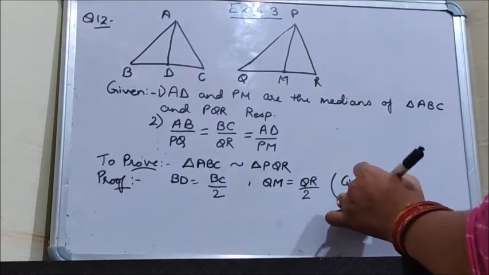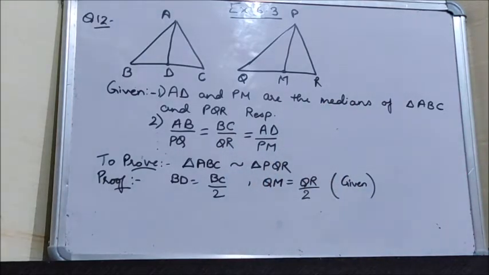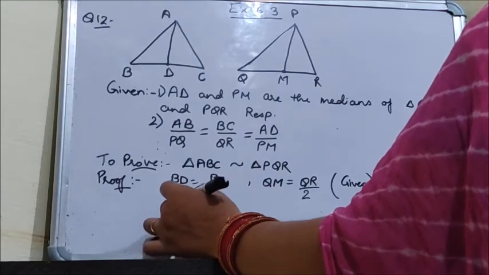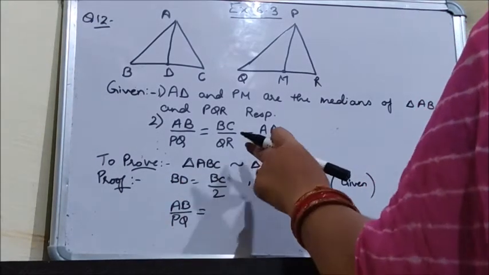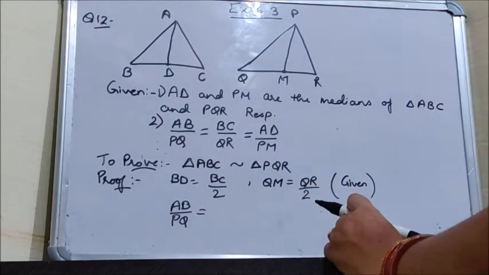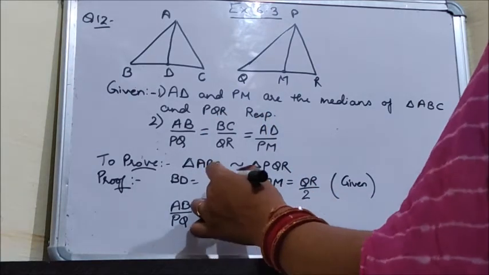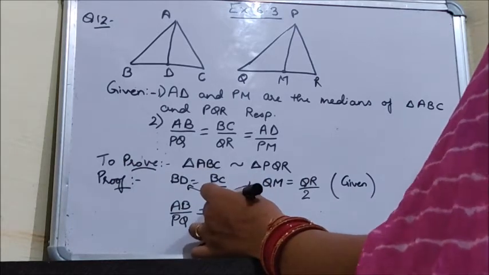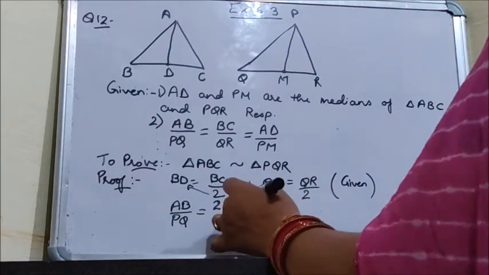Now the ratio that they have given: AB upon PQ is equal to BC upon QR, and in place of BC I can write 2BD.